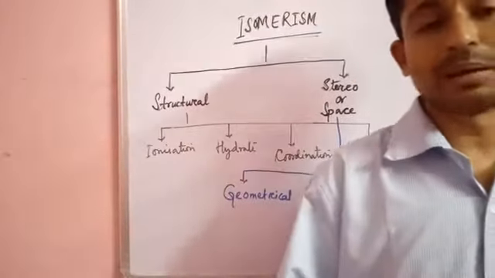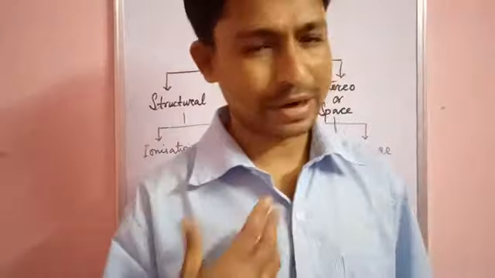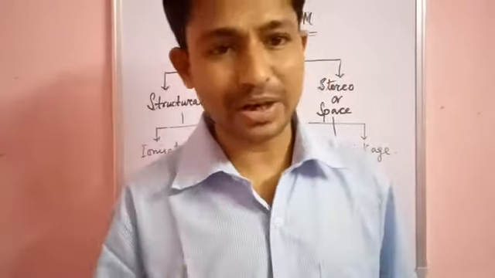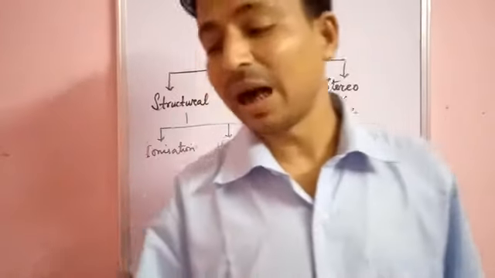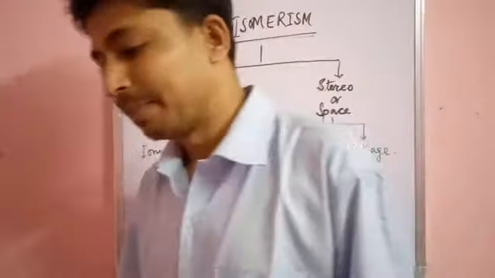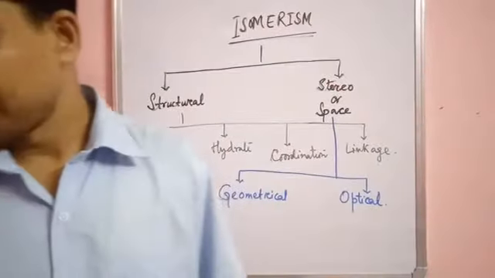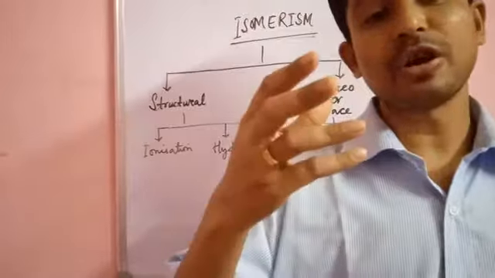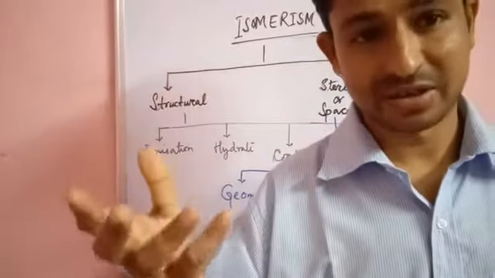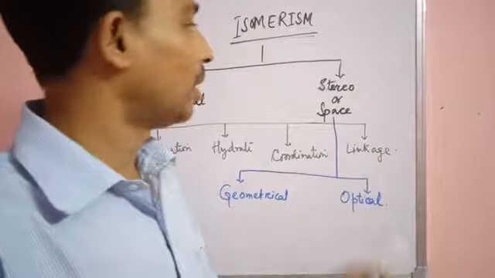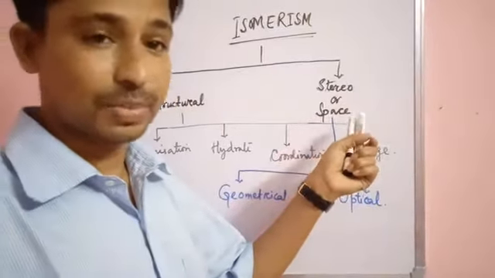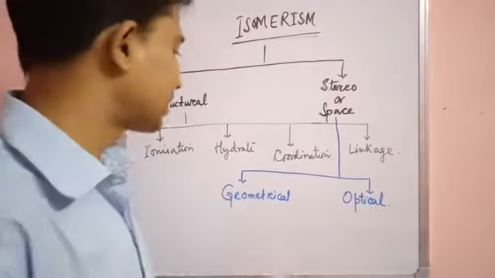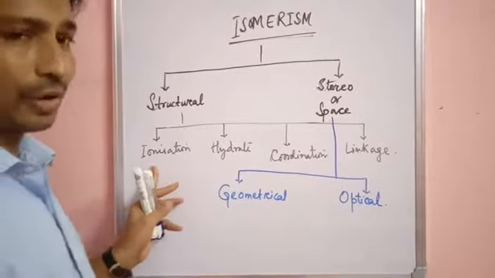More precisely, heteroleptic coordination complexes having the same molecular formula differ due to the arrangement of atoms, molecules or ions in space. That is why they are called stereo isomers or space isomers, and the phenomenon is called stereo or space isomerism.